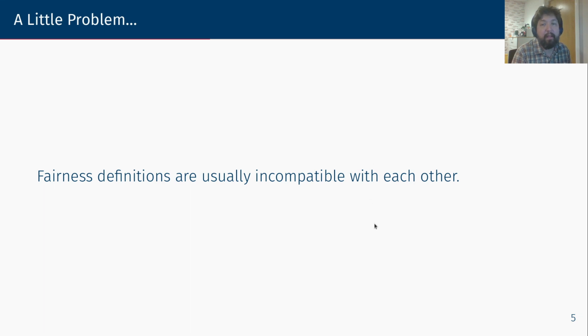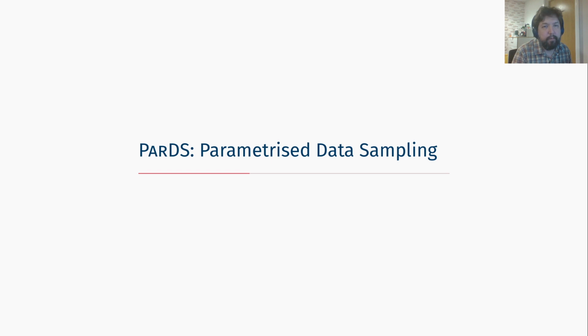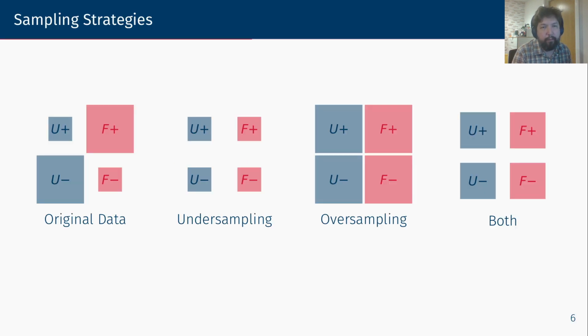The problem with having different fairness definitions is that they are usually incompatible with each other. That means that if, for example, we want to achieve demographic parity, we will probably not be able to achieve equality of opportunity or proxy fairness. That is the reason why we made our method PARTS behave in an agnostic manner, meaning that the user gets to decide which of these fairness definitions is the one he wants to enforce, and then he can optimize for it.